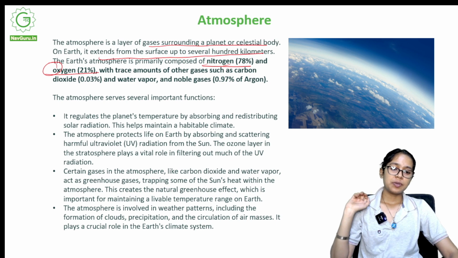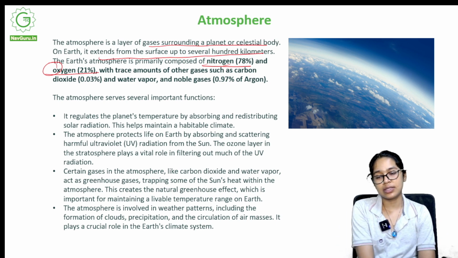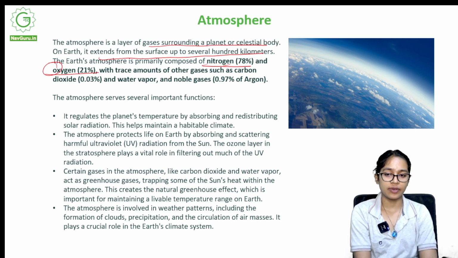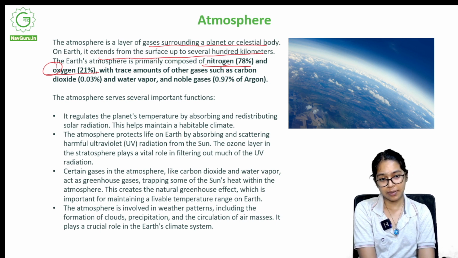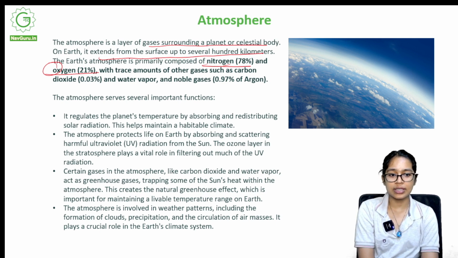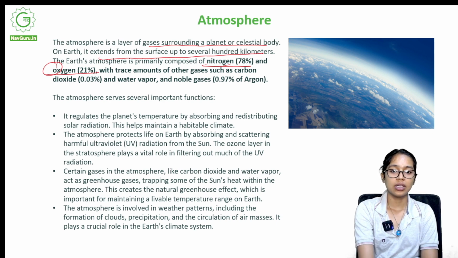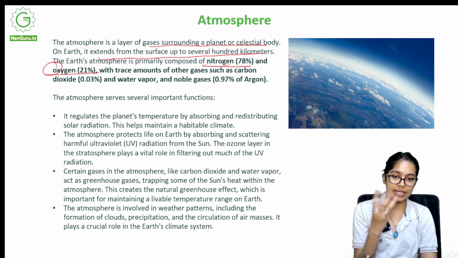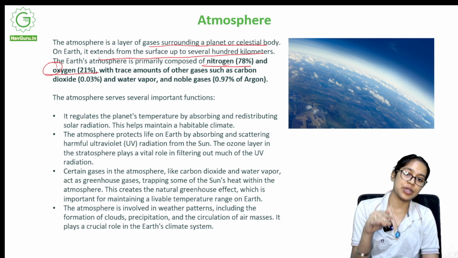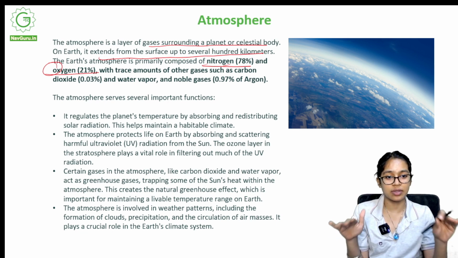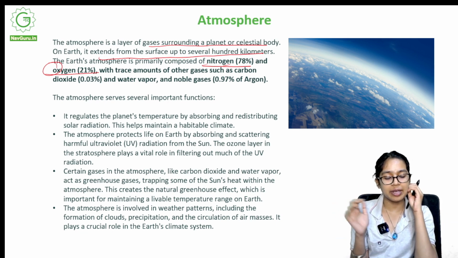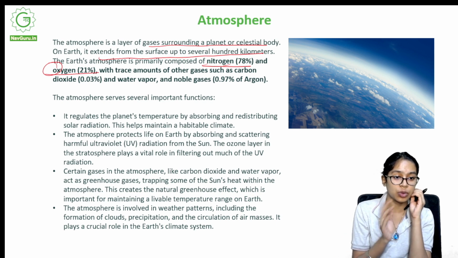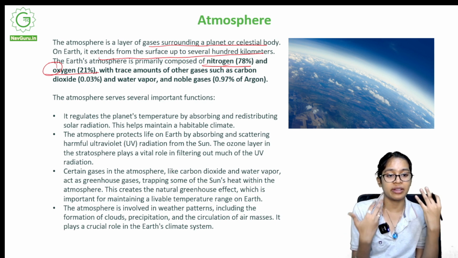So what is the purpose of atmosphere? What are the functions that it serves? The atmosphere serves several important functions. It regulates the planet's temperature by absorbing and redistributing solar radiation. It helps maintain a habitable climate. As I mentioned before, it deals with the radiations that the sun gives out. It maintains the temperature because it absorbs and redistributes this radiation. So the climate that is maintained in the world is something that we can live with. It's not something that kills us.